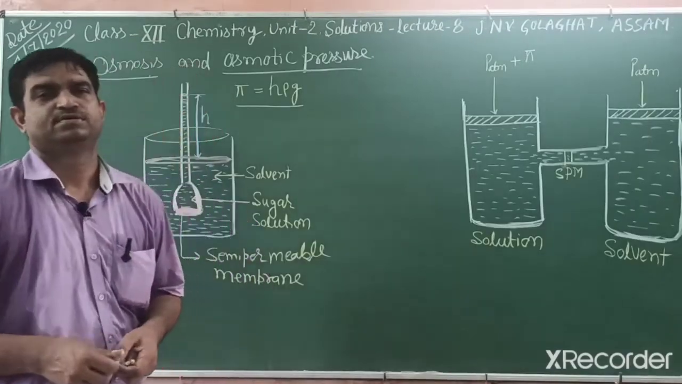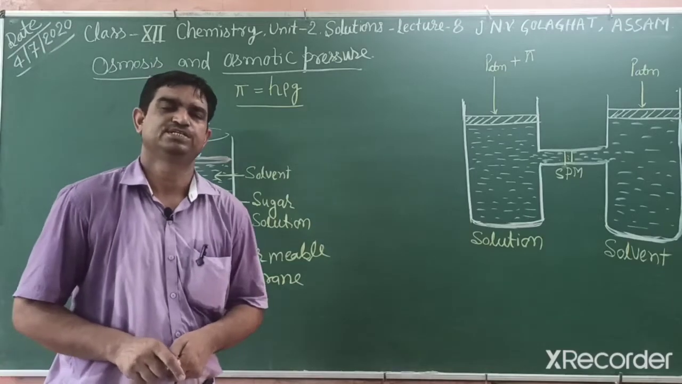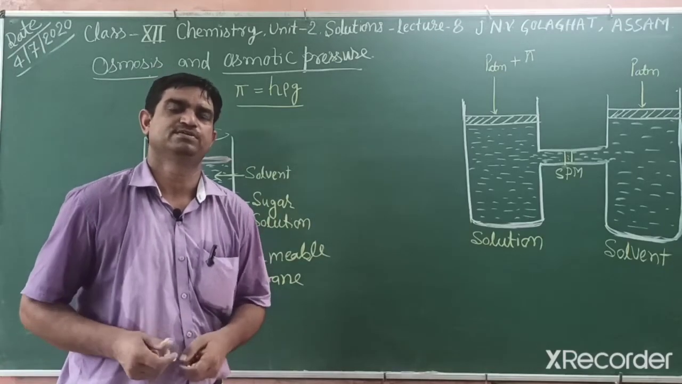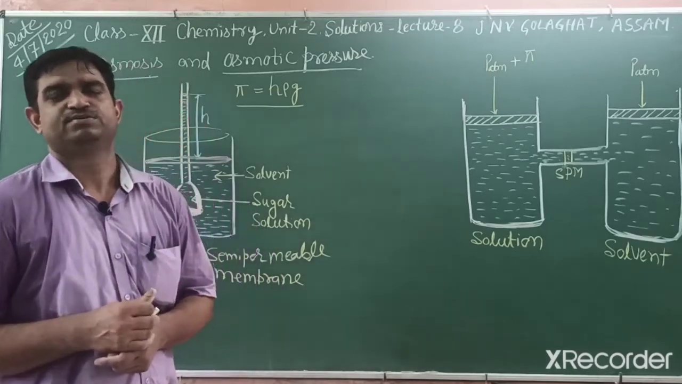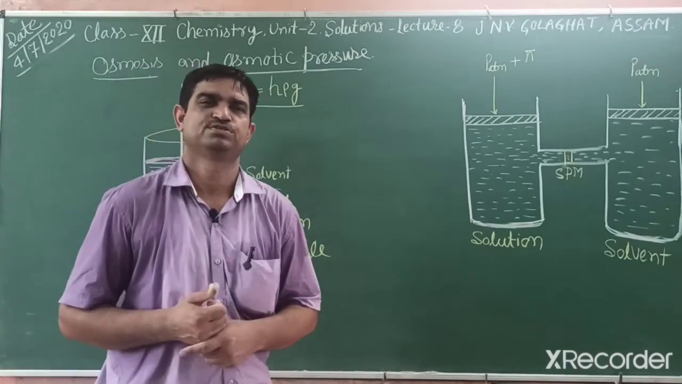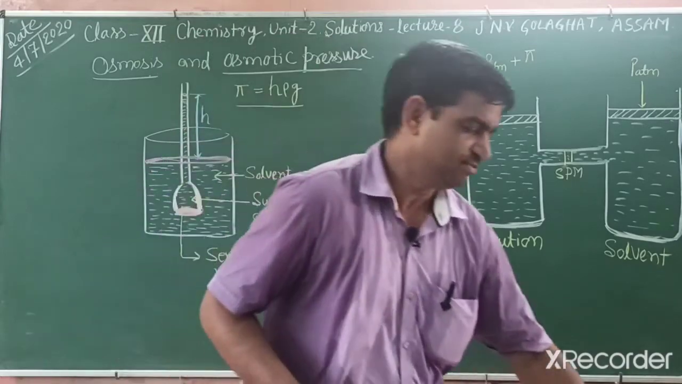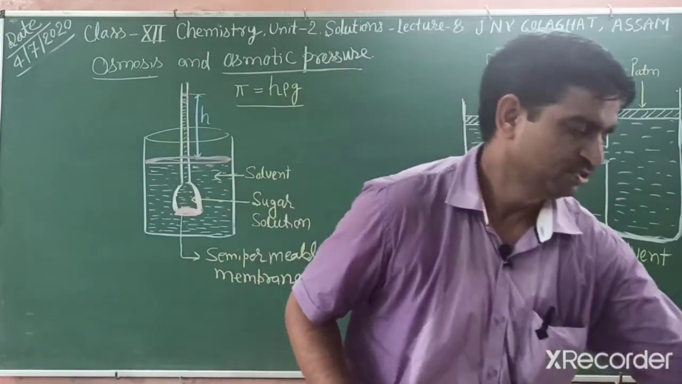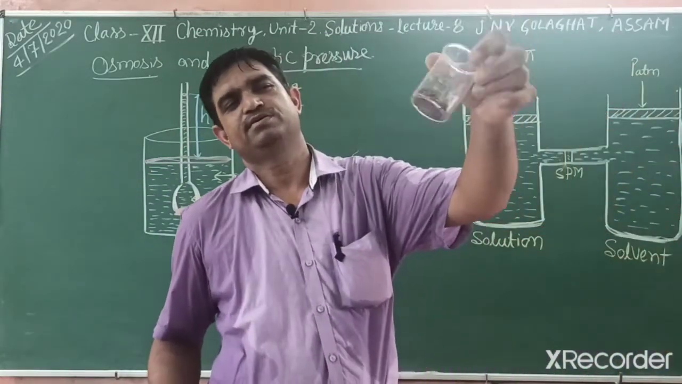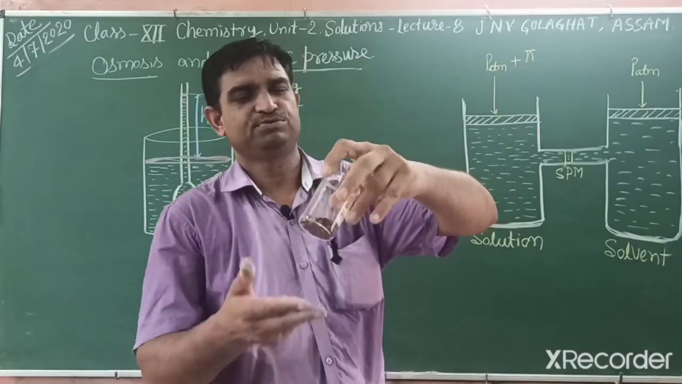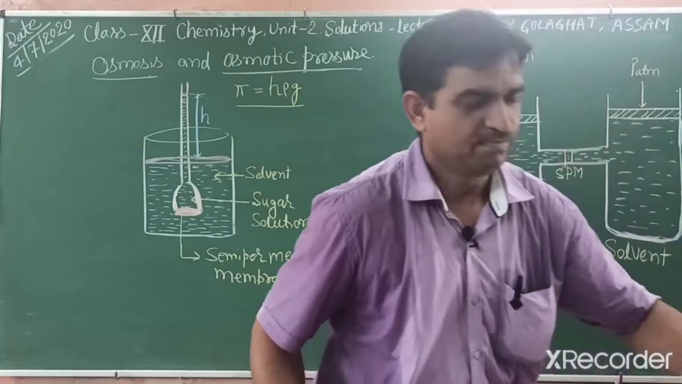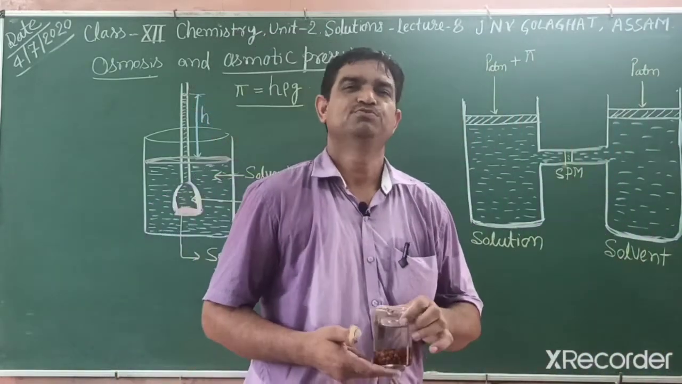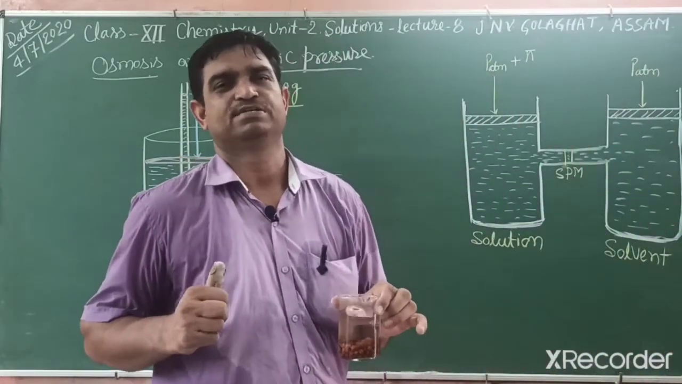Okay, students, the next colligative property we will explain is osmotic pressure. Before osmotic pressure, we need to understand what osmosis is. In our daily life, we observe many things. For example, these are grams, and others like almonds, butter. If you place them in water, then what happens?